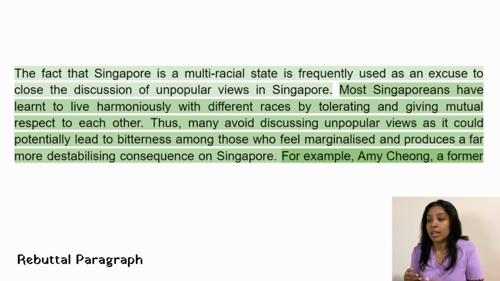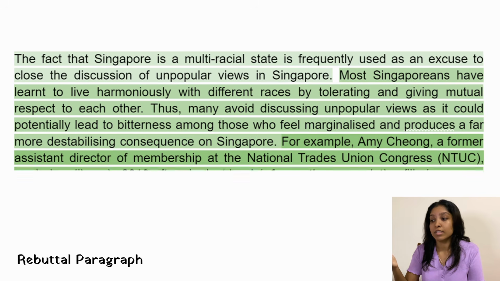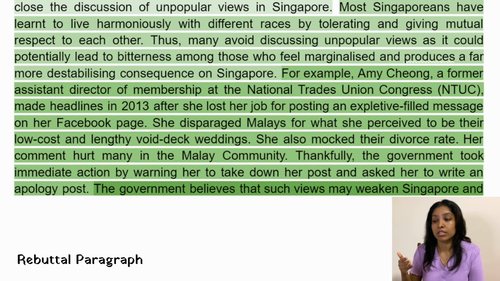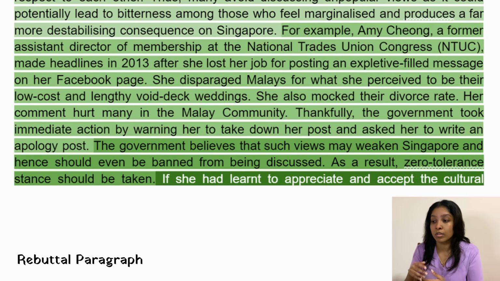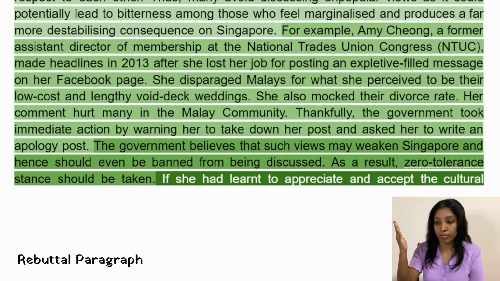Why am I thinking that way? I will link to an example. In this example, I'm saying that this lady mocked a race, and because of that, immediate action had to be taken on her, where she had to take down her post and apologize to the community. I need to explain why I am using that example. I'm saying that because of this example, our government believes that this may weaken our multiracialism. Therefore, zero tolerance should be taken, and we don't want to have this kind of tension happen at all. You can end it off by linking it back to the point that you're trying to bring in this paragraph.